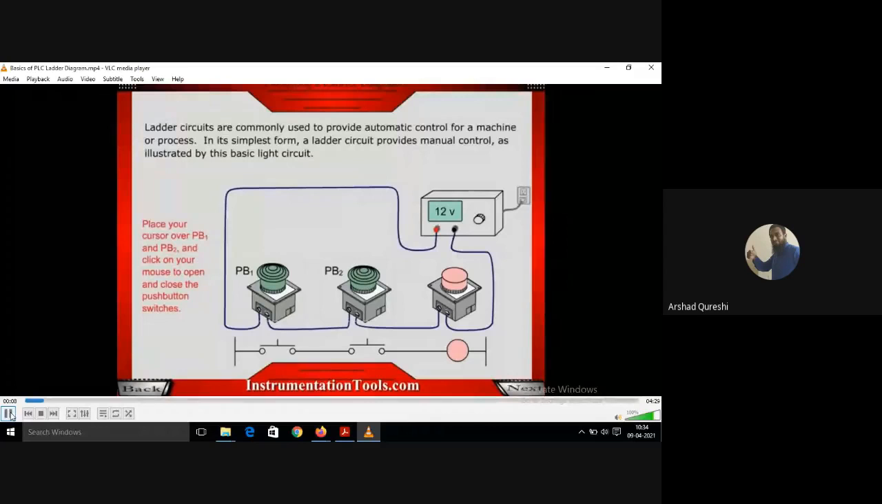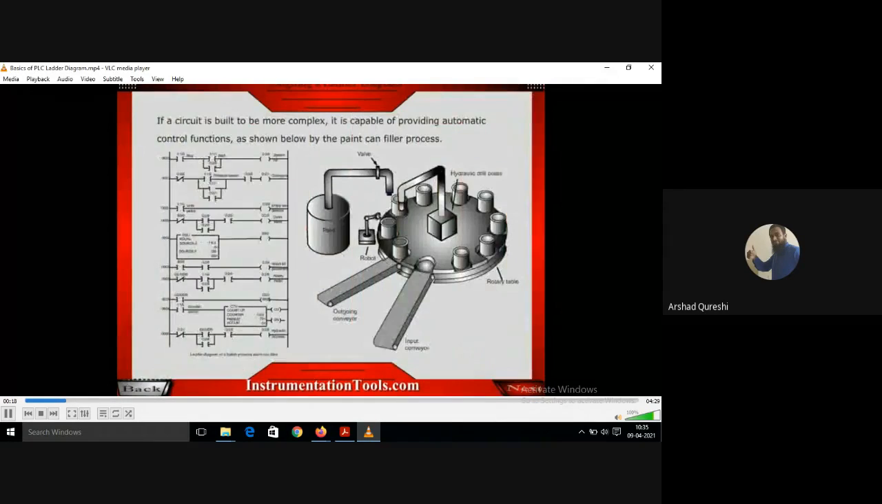You can see what is happening: normally open, normally closed push buttons.